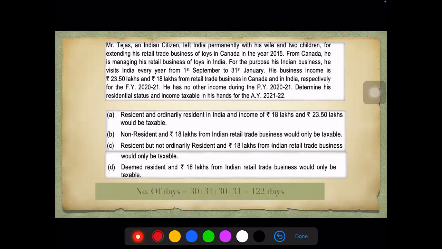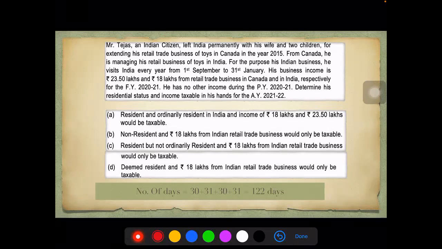This is an MCQ question, okay, where they have given you 4 options. Will he be a resident, ordinarily resident, and income of 18 and 23.5 lakhs would be taxable? Will he be a non-resident and 18 lakhs from Indian retail trade business would only be taxable? Will he be an RNOR and 18 lakhs from the Indian retail trade business would only be taxable? Or is he a deemed resident and 18 lakhs from the Indian retail business would be taxable? Please give your answers in the chat box. Is it A, B, C, or D?